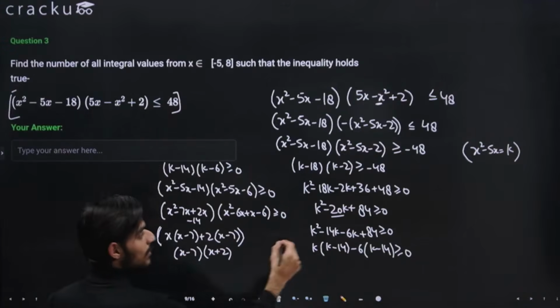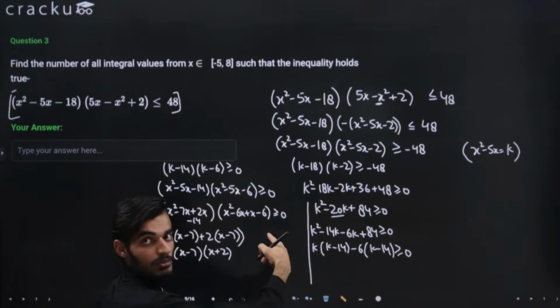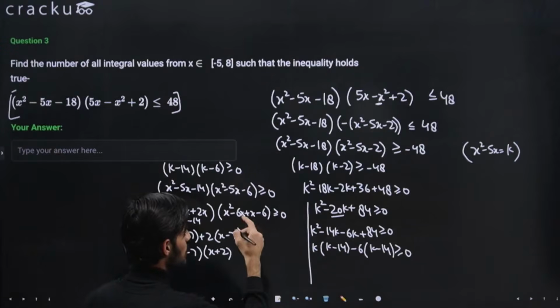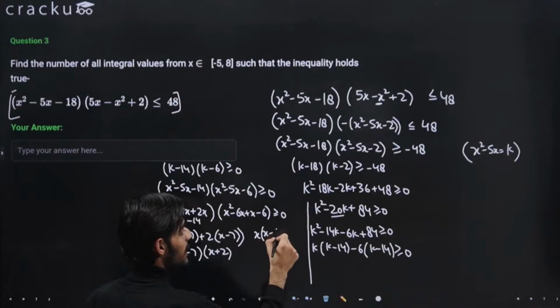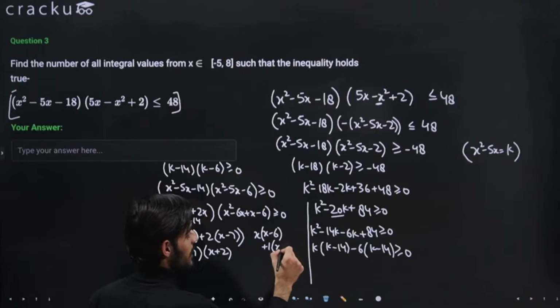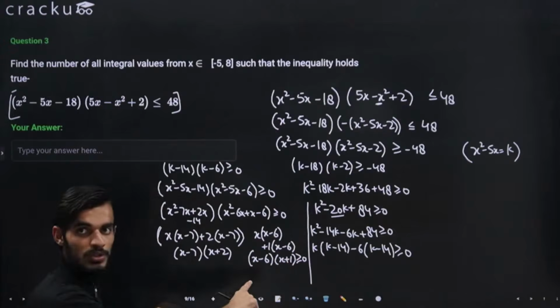Similarly solving the second term, I hope this is visible, this will be x, taking x as common, x minus 6 plus 1 times x minus 6. So this will come out to be x minus 6 and x plus 1. So these are the four terms and this is greater than equal to 0. I hope this should be clear.